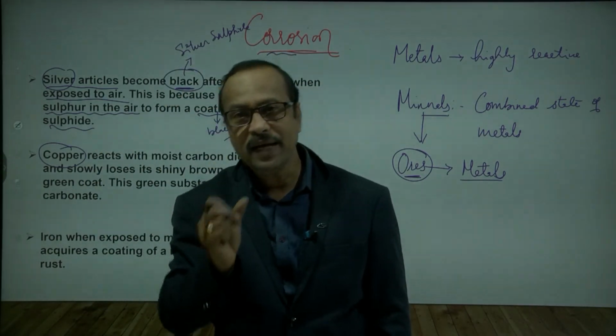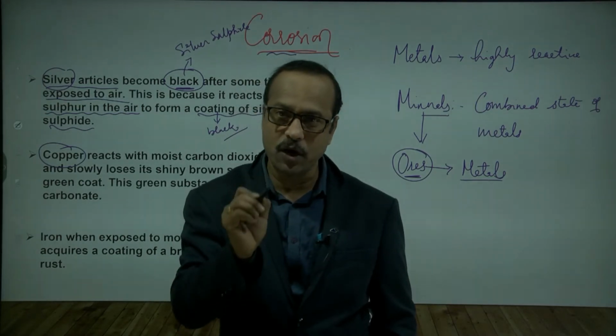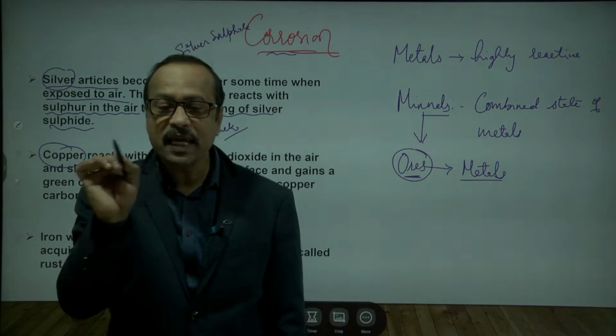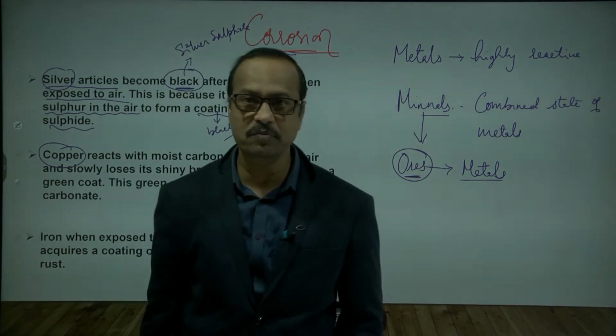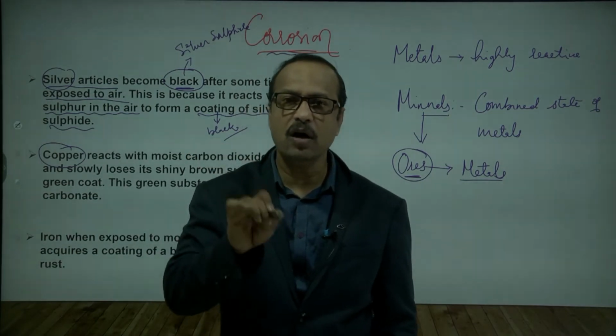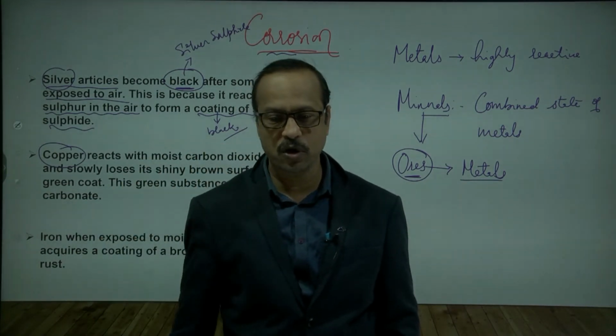When it combines with carbon dioxide in the presence of moisture, it forms a green coating, which is called copper carbonate.